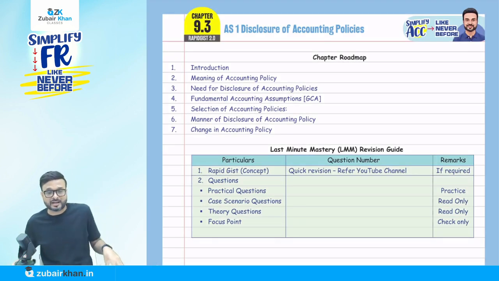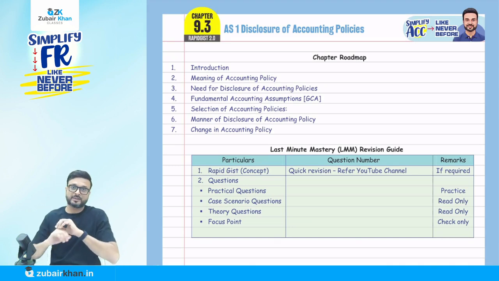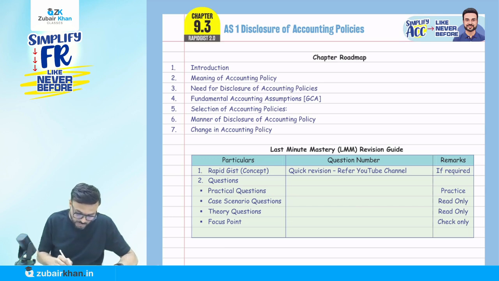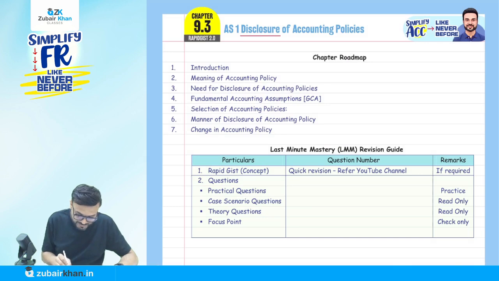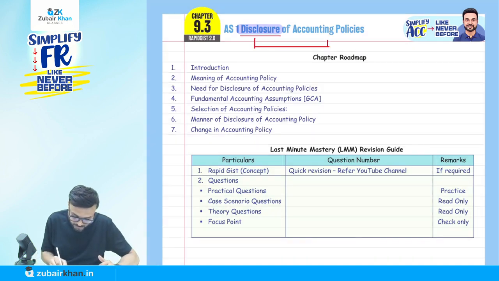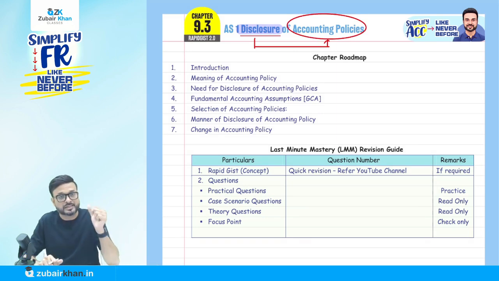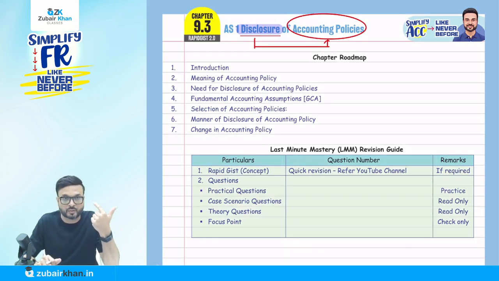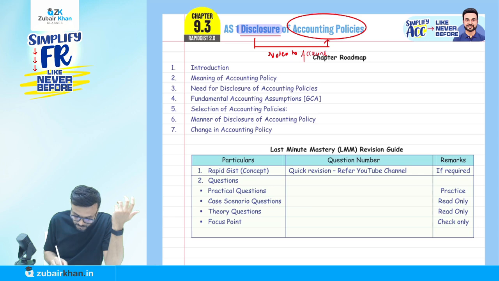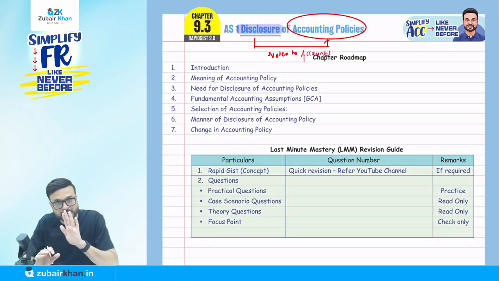So let's start. Here is accounting standard 1, that is disclosure of accounting policy. Remember, as you can see, the name of the accounting standard is disclosure of accounting policy. So this accounting standard is talking about disclosure. What do we have to disclose? We have to disclose the accounting policy. So AS1 talks about the disclosure of accounting policy. Where do I have to disclose this? We have to disclose it in notes to accounts.